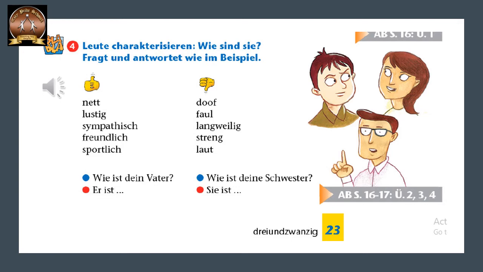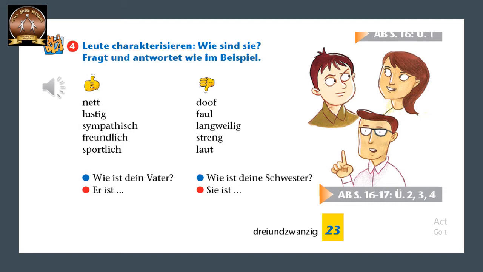So here we have some adjectives. For describing our family members, we need some adjectives. So if you see under thumbs up, we have all the good qualities. Okay, good adjectives. And under thumbs down, we have all the bad adjectives. Okay, so let us read them one by one first. First we'll read the good ones. Nett. Nett means nice. Lustig. Lustig means funny. Okay.